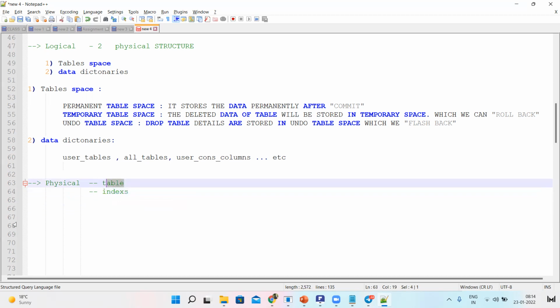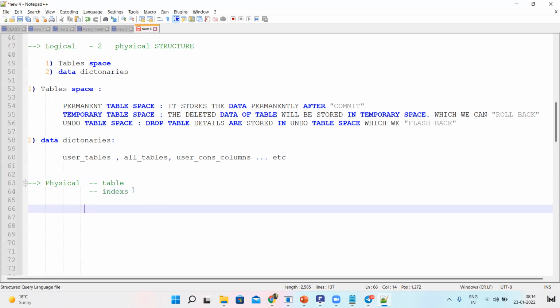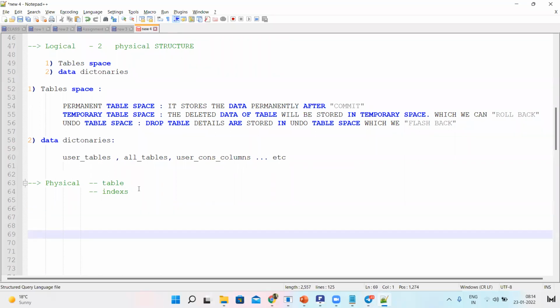So now, what is a table? Can someone tell me, guys, what is a table? What is a table? A collection of tables and cells and columns. Yeah. Sorry, columns and rows. Columns and rows. Okay, right.